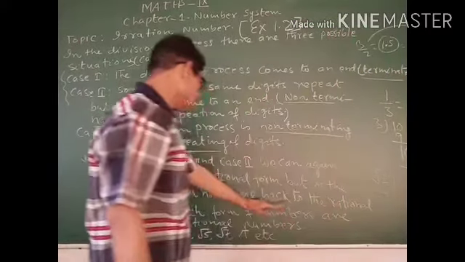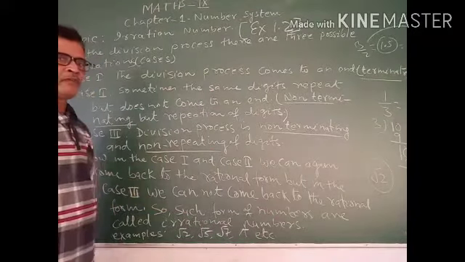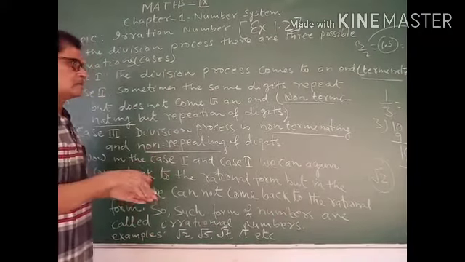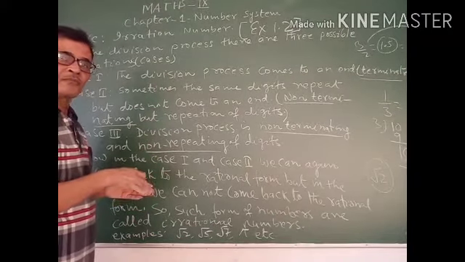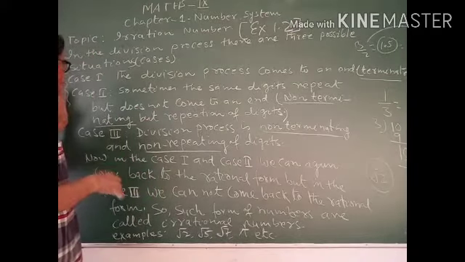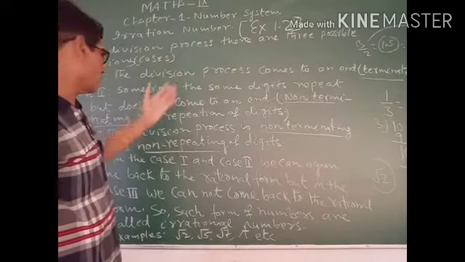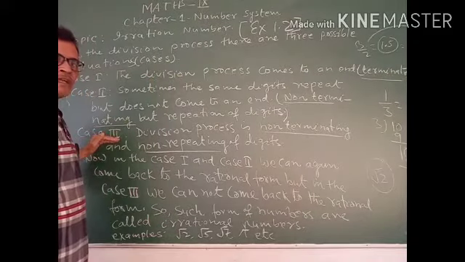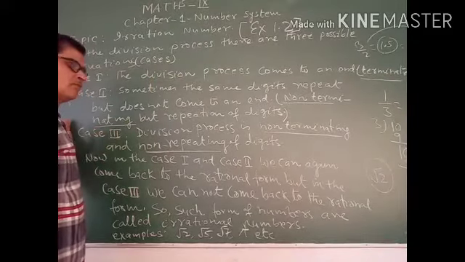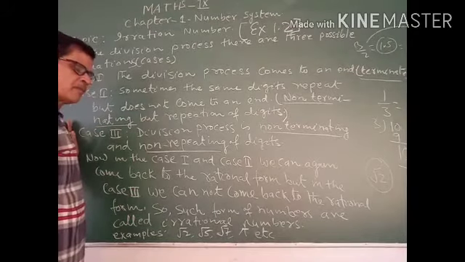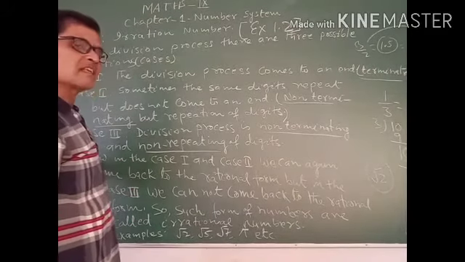But in case third, we can't come back to the rational form. In these two cases we can again come back to rational form, but in case third we can't. So this type of numbers are called irrational numbers.